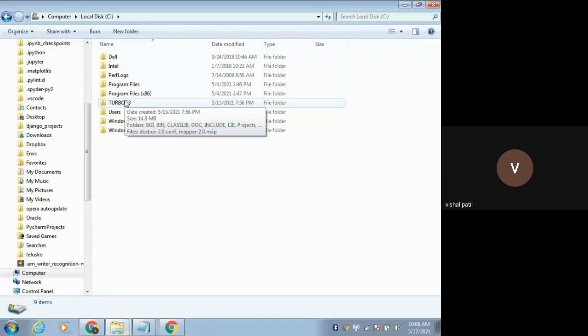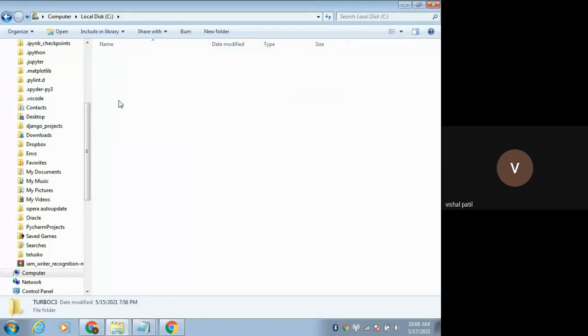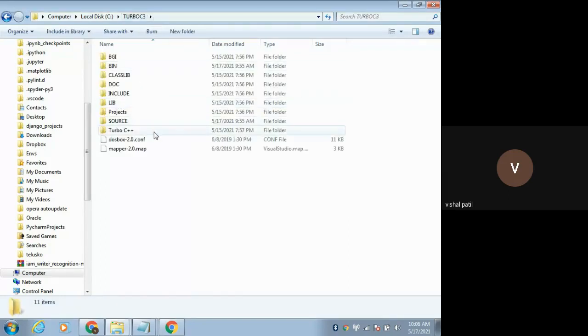So I have downloaded this Turbo C from Google. Likewise, you can also download it for Windows. And if you are using Ubuntu or Linux operating system, in that case you need to install the GCC compiler. Turbo C, which I had downloaded from Google, has so many folders.